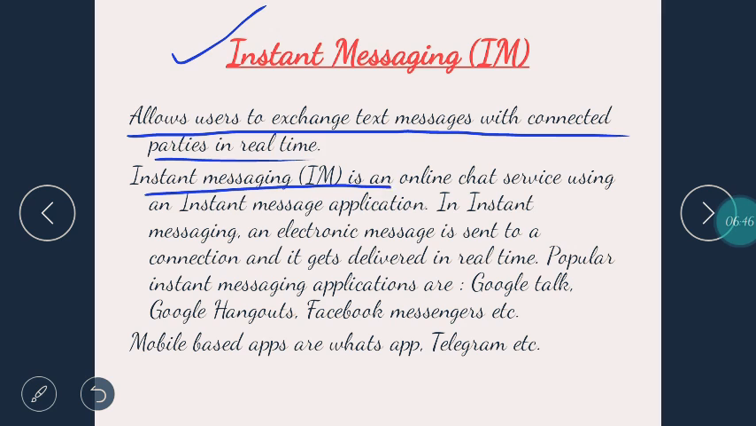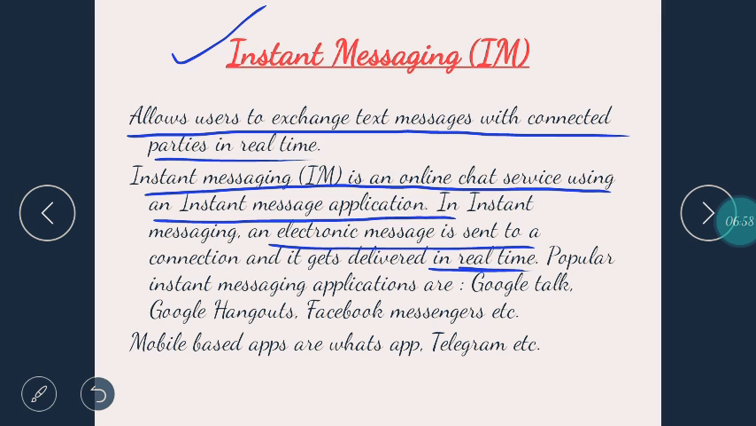Instant messaging is an online chat service using an instant message application. In instant messaging, an electronic message is sent to a connection and it gets delivered in real time. Popular instant messaging applications are Google Talk, Google Hangouts, Facebook Messenger, etc. Mobile-based apps are WhatsApp, Telegram, etc.